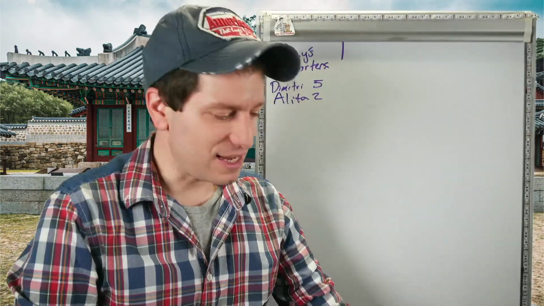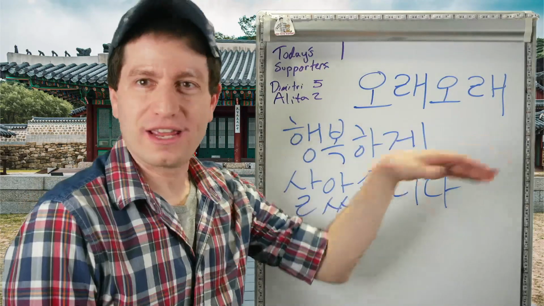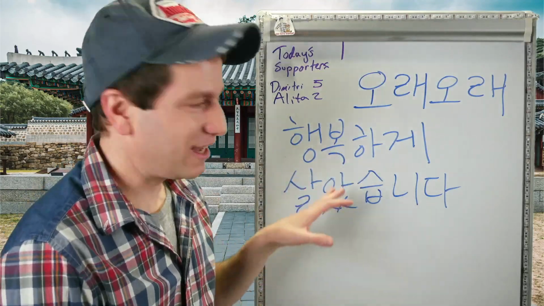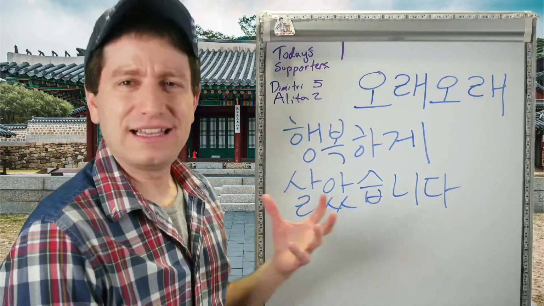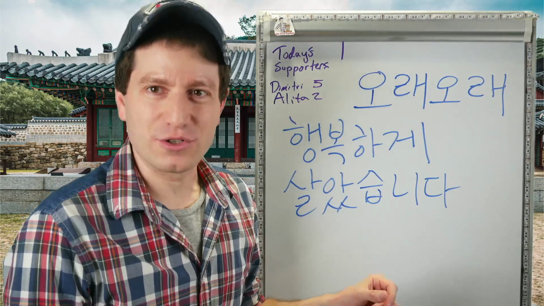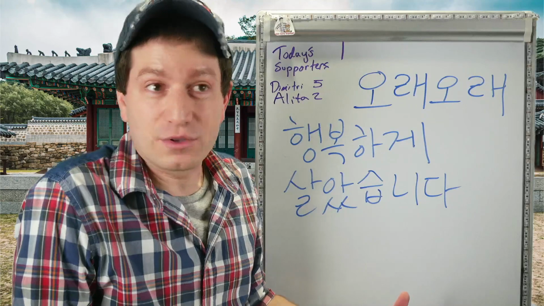Let me do some example sentences. 오래오래 행복하게 살았습니다. 오래오래 is for a really long time. Ever after. 행복하다, to be happy. 행복하게, happily. 살다, to live. 살았습니다. So they lived happily ever after. Well, this is not how you would end a story, though, usually. When you simply say they lived happily ever after, you're saying it was so. That's what happened.